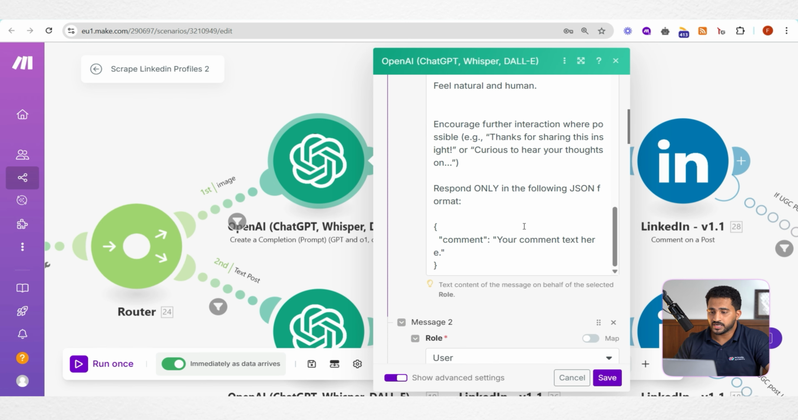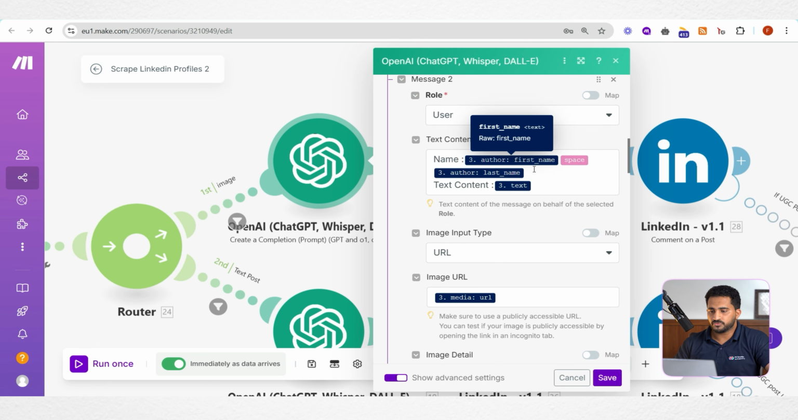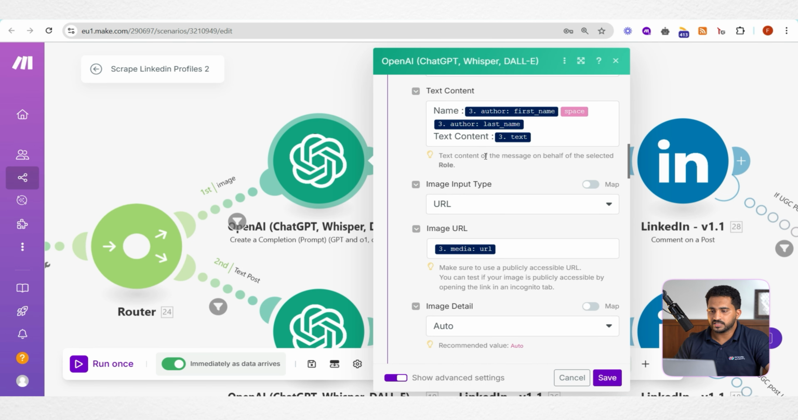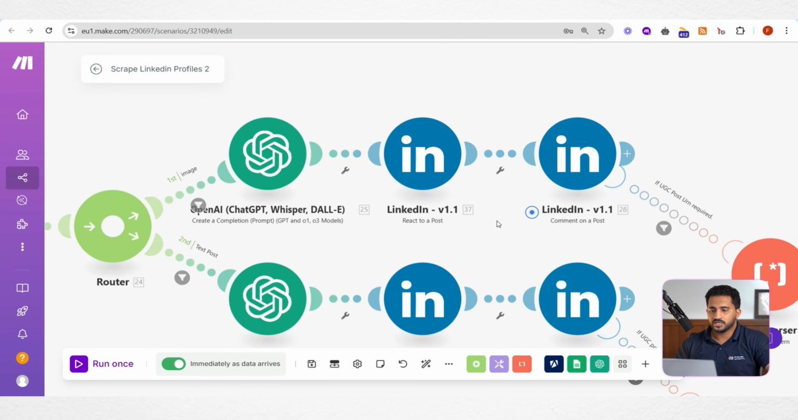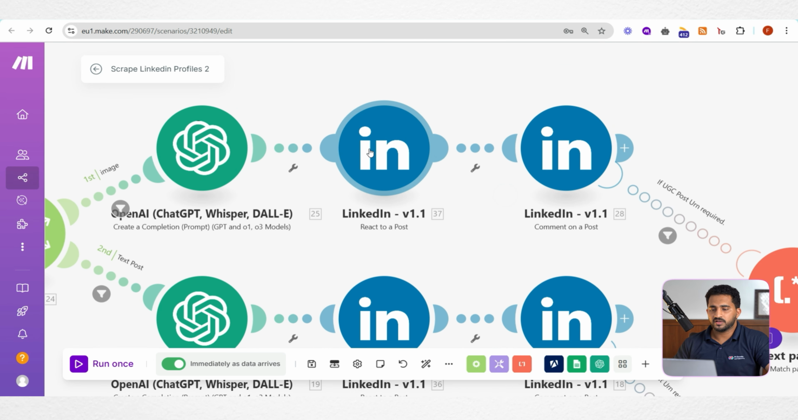And under the user prompt, we are inputting the name of the profile owner and the text content as well. And we are inputting the image post URL here. From the Apify bot, we are mapping all these variables. So that's about it. And now coming to the LinkedIn module, here initially we are going to react to the post. So let's see how to configure this module.